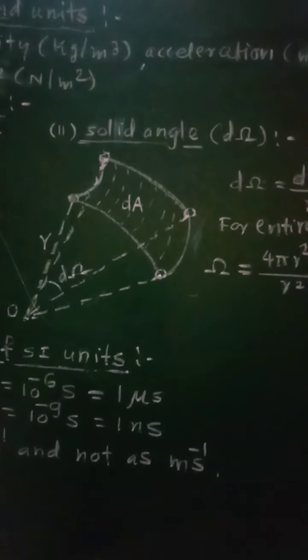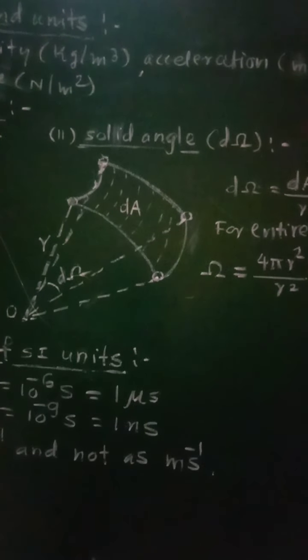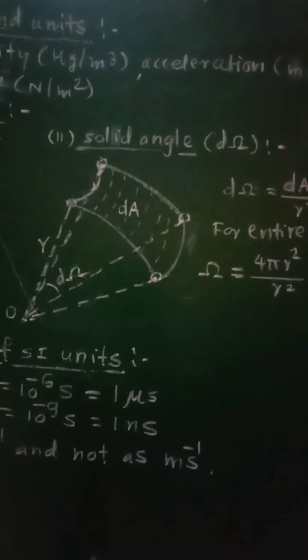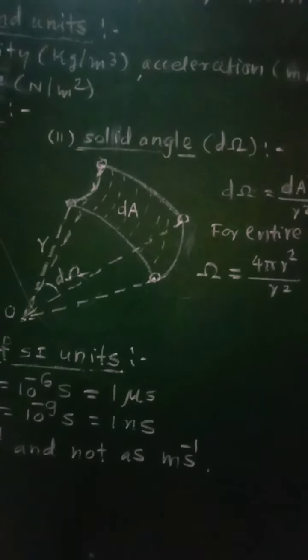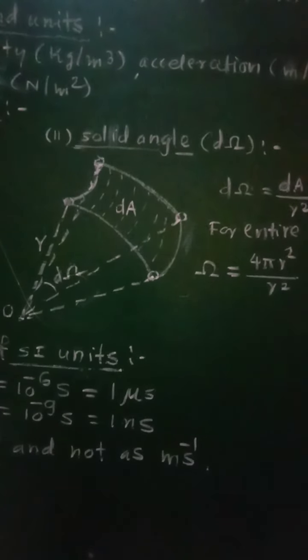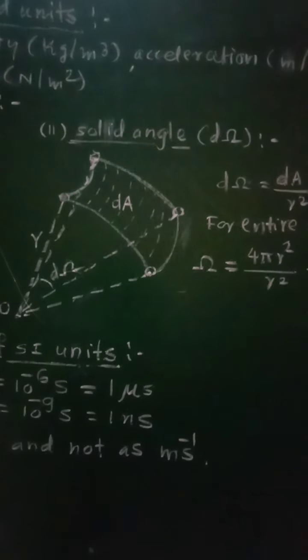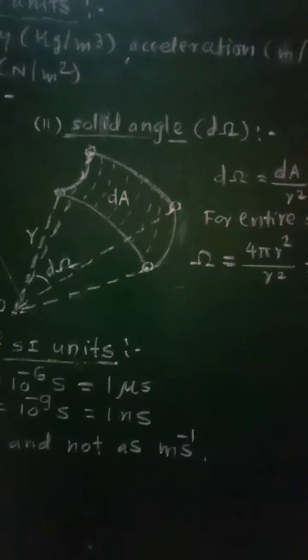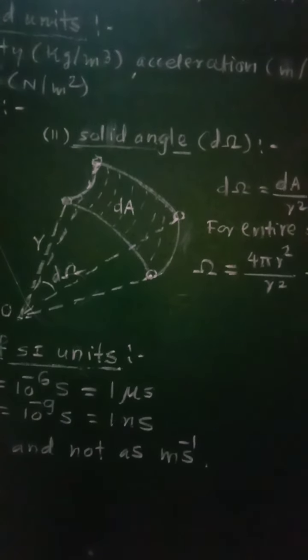The ratio of the portion of the surface of a sphere to the square of its radius is called the solid angle.